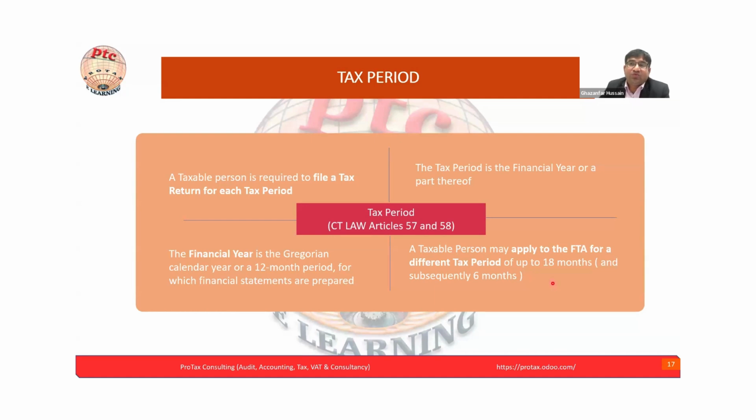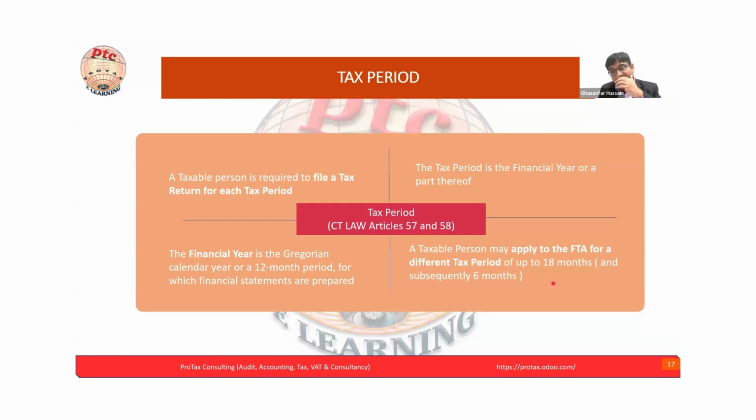One example: if you want to be part of a corporate tax group, if you're part of any group of companies and you want to form the group, and all the other conditions are met, meaning you are changing your accounting period, you can submit the notification to the FTA and apply for the change of accounting period. The first period will be 18 months and the subsequent one will be 6 months. It depends on a case-to-case basis, but one example is this.